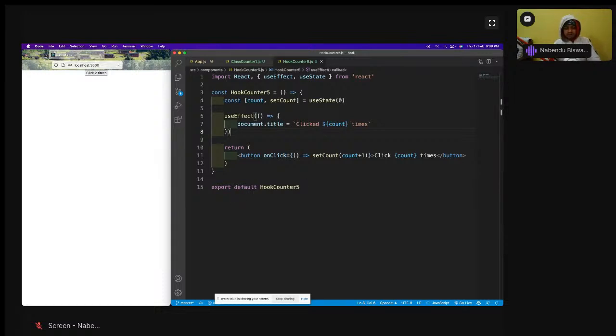So one of my students doesn't like startups. He wanted to work in a service-based company, and he was very good, so I had to find a job for him. I guided him to get a job in TCS. It is not like TCS doesn't have ReactJS jobs. He's a ReactJS developer in TCS.